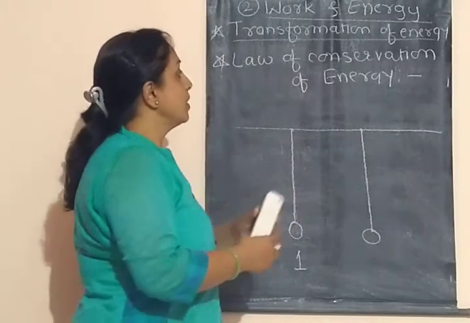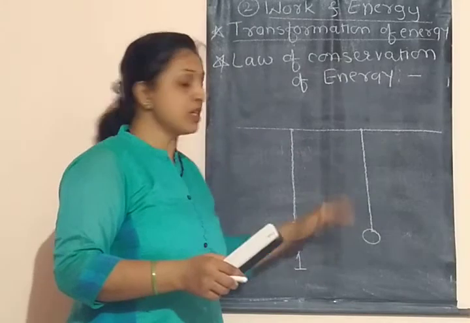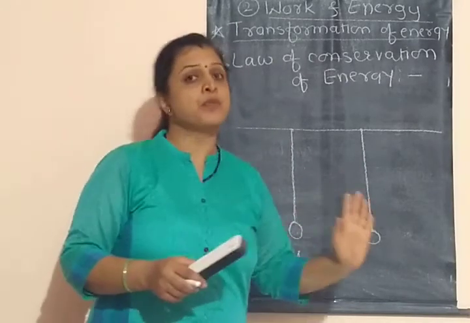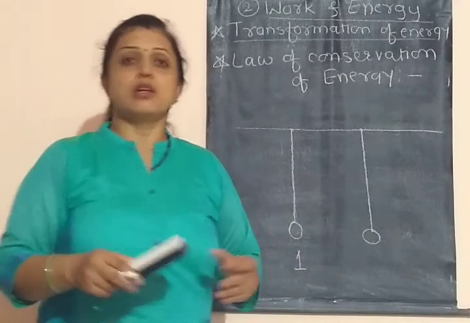So this is also the law of conservation of energy, because energy only converts from one form to another like this.